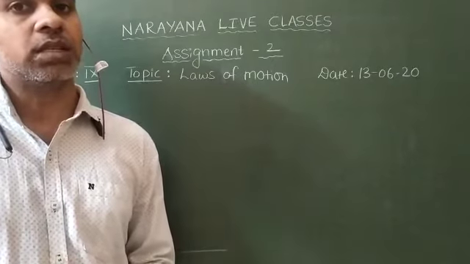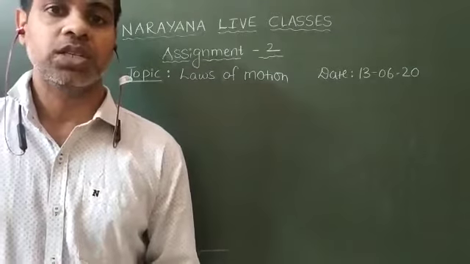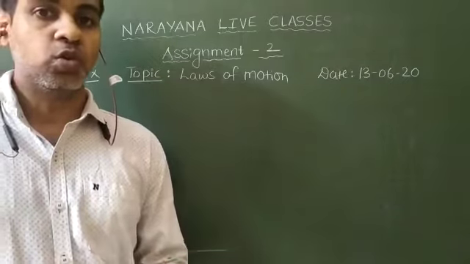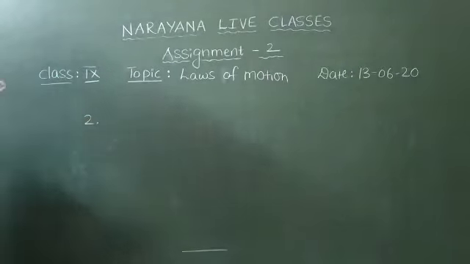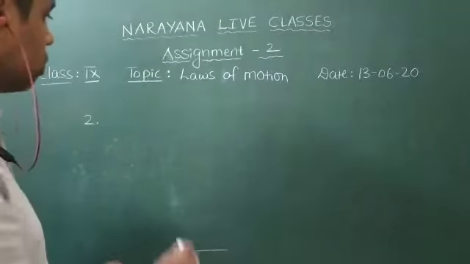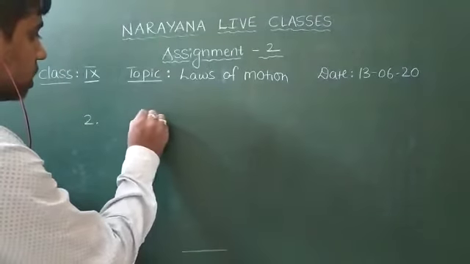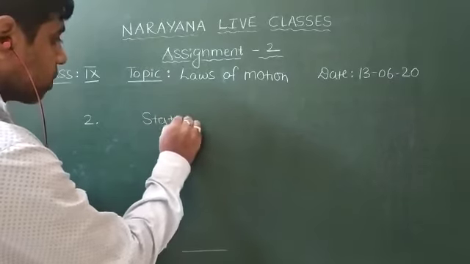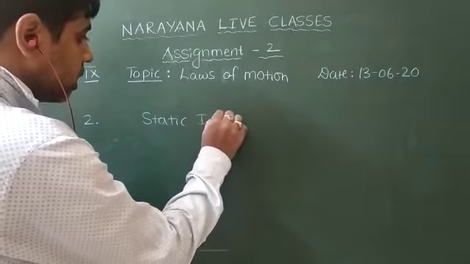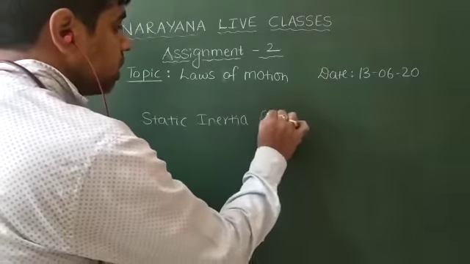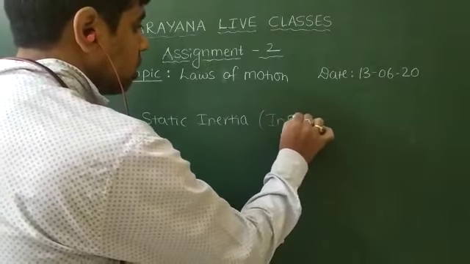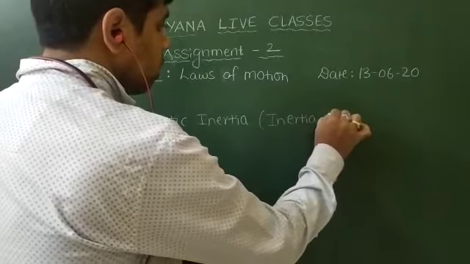The second question is: how many types of inertia are there? There are 2 types of inertia. The answer to the second question is that 2 types of inertia are there. One is static inertia. Static inertia means inertia of rest.